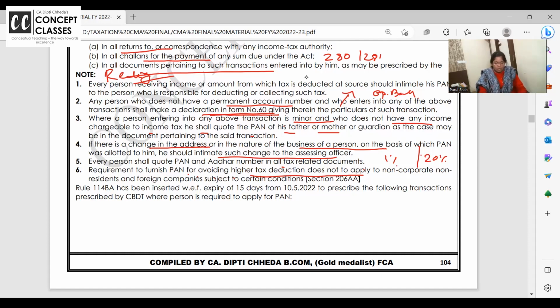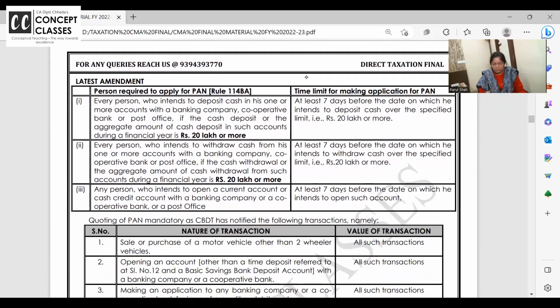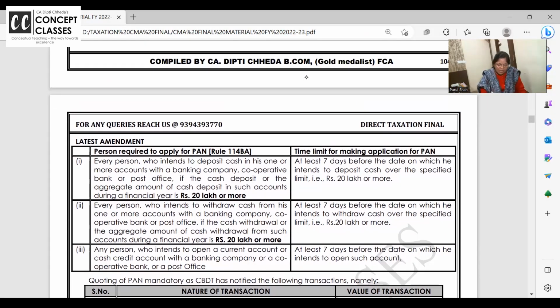Okay. Rule 114BA has been inserted from this 10.5 and all. This is recently added, so I've just printed it as it is. Mark it important for MCQs.